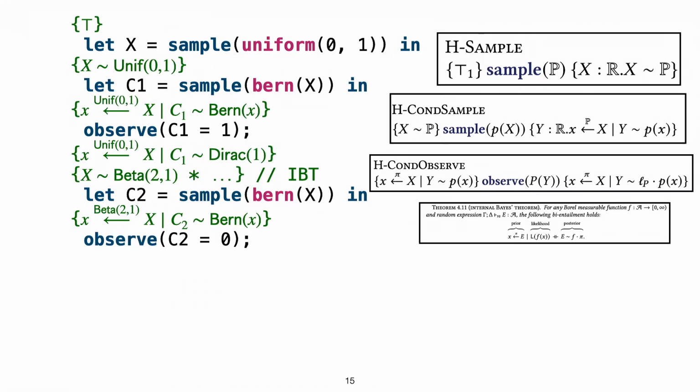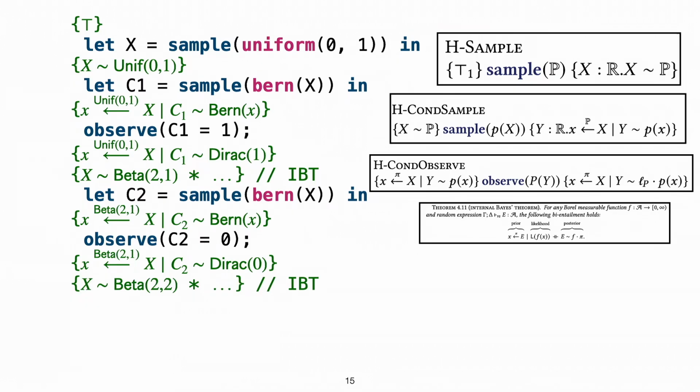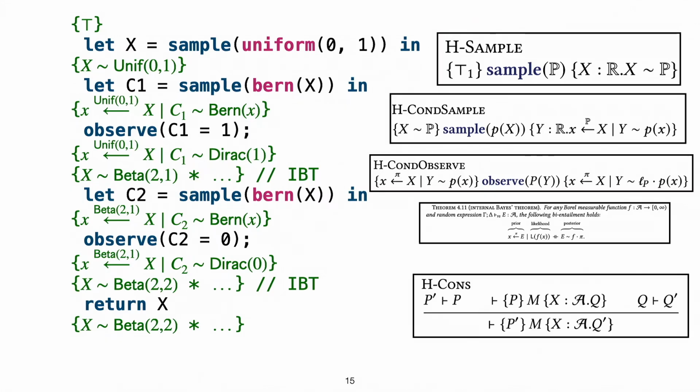We now observe that C2 is 0, and using the conditional observation rule again, we get back that C2 has distribution Dirac of 0. We now apply the internal Bayes theorem again, and get back x is distributed according to beta 2. If we now return x, because beta 2 is a primitive distribution that has expected value, or average, 1/2, by the rule of consequence we can show that the expected value is 1/2. So this completes the proof.